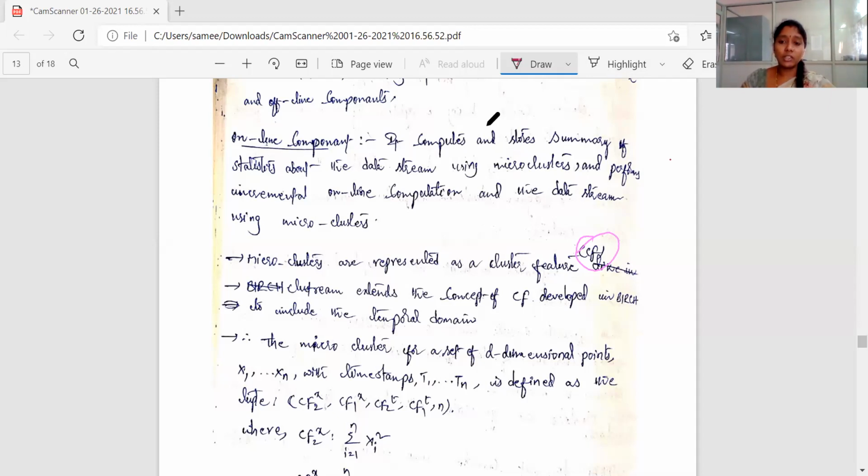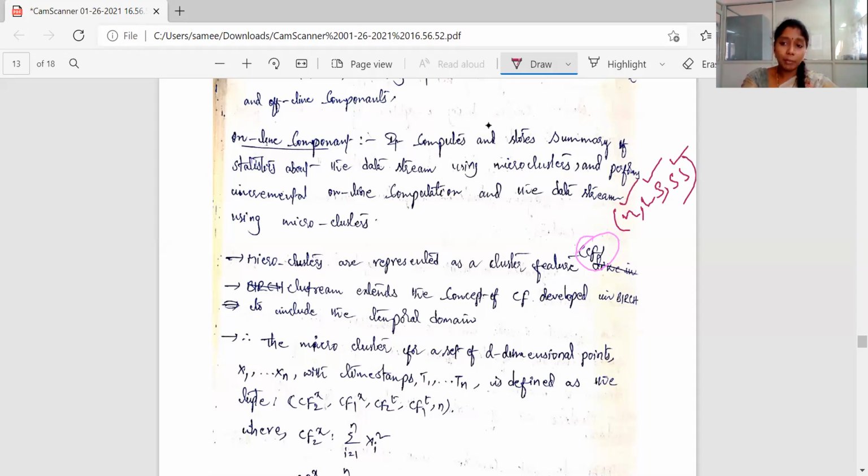In the BIRCH clustering algorithm, we have a clustering feature for each cluster. That means each cluster is represented with the clustering feature, which is indicated with a tuple like this, (n, LS, SS), where n indicates the number of instances of the cluster, LS indicates the linear sum and SS indicates the square sum of the elements.